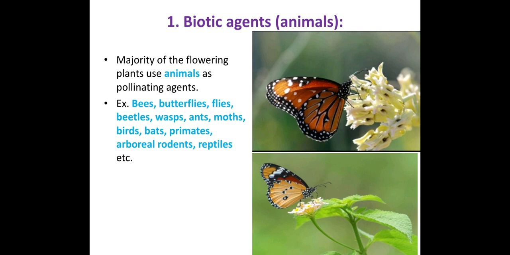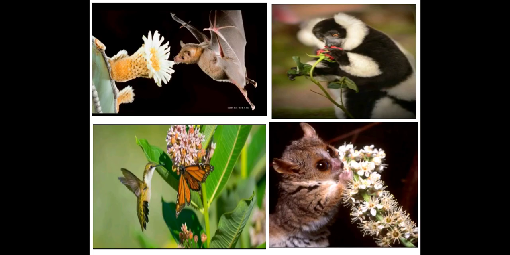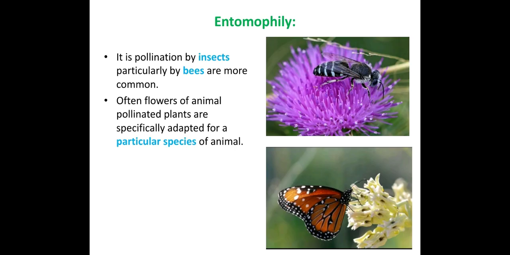So you know all this. Birds, there are different birds. Bats come under mammals. Primates means different langurs, monkeys, like this. Arboreal rodents means rodents belonging to the rat family. Arboreal means living on plants, hanging on a plant. Reptiles, usually some of the lizards and chameleons, bring about pollination. So you can see in the diagram the bat is pollinating, and some langur here, and a bird and butterflies are pollinating.